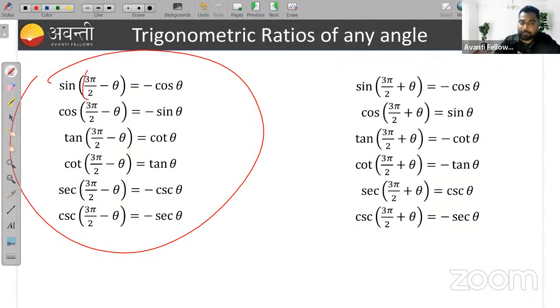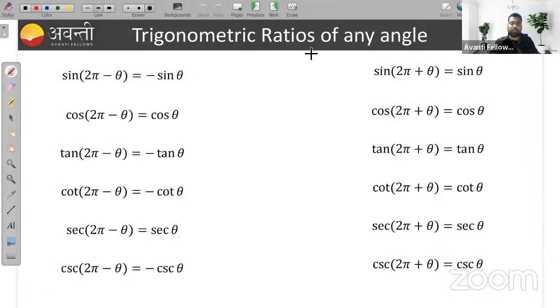Here we are taking a multiple of pi by 2, right? That's why the ratio converts to its complementary ratio, and you can give the signs according to the quadrant. Also for 3 pi by 2 plus theta, likewise you can take, right? Chalo, let's move. Trigonometric ratios of any angle you can find by using the same procedure.